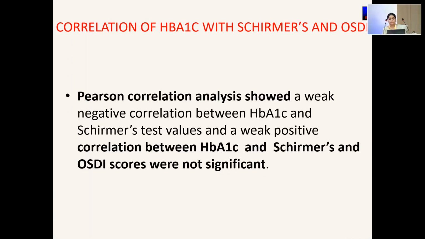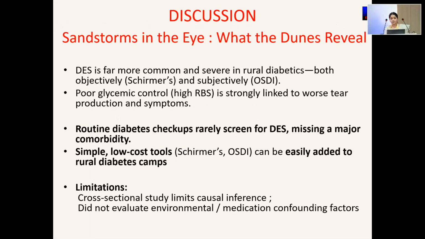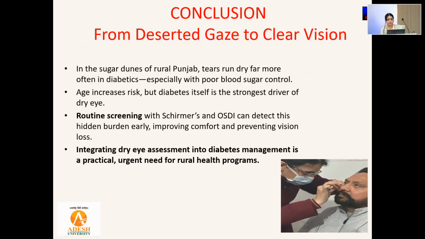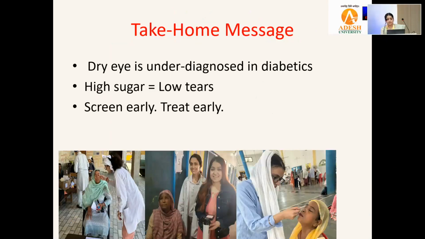The correlation between HbA1c and Schirmer's and OSDI was also taken. It was not significant. Routine diabetic checkups rarely screen for dry eye syndrome, missing a major comorbidity. Simple low-cost tools, that is Schirmer's and OSDI, can be easily added to rural camps. So that was our conclusion. Routine screening with Schirmer's and OSDI can detect the hidden burden, and early detection can improve comfort and prevent vision loss. Integrating dry eye assessment into diabetes management is a practical and urgent need of rural health programs. Thank you.